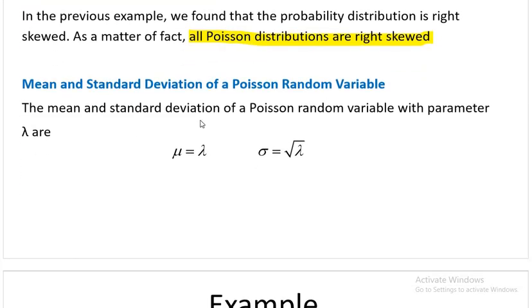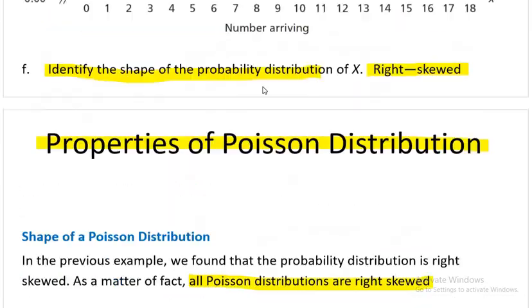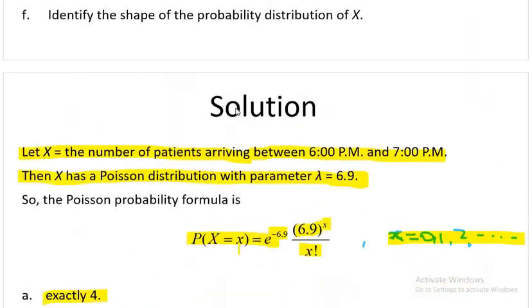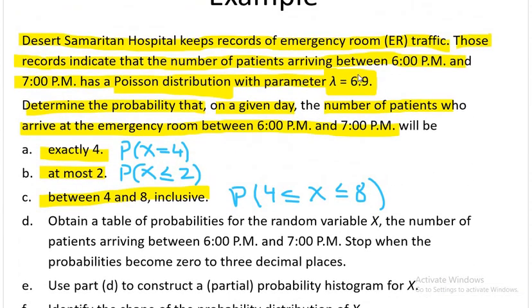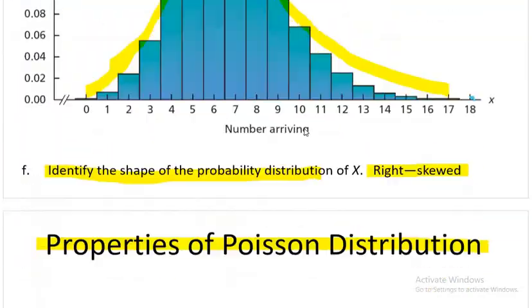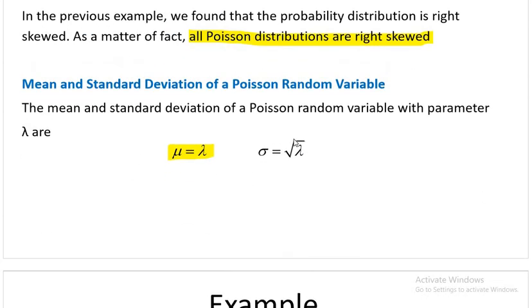Now the mean and standard deviation. If lambda is the parameter, then mean is the same as lambda. So in the previous example, if I ask you what is the mean of this Poisson distribution, you will say that mean is 6.9. Why? Because lambda is 6.9. The mean of a Poisson distribution is exactly equal to lambda, and standard deviation is square root of lambda.